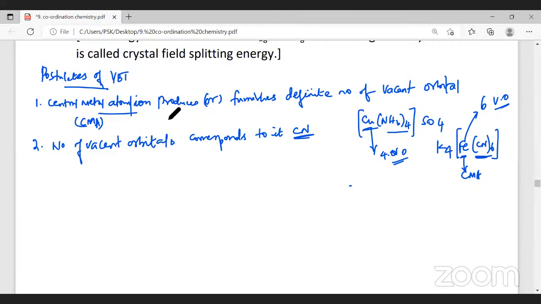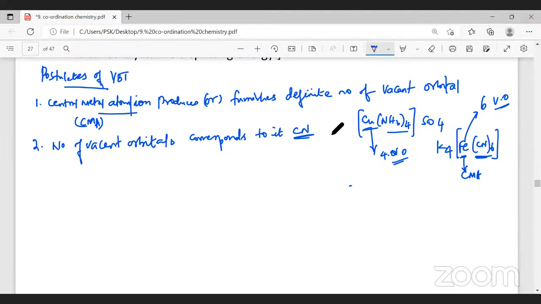Now the first point we learned: the central metal atom or ion should create a definite number of vacant orbitals. How much is that definite number? That definite number depends on the coordination number. The coordination number of copper here is 4, so copper should create 4 vacant orbitals. Iron's coordination number is 6, therefore iron has to create 6 vacant orbitals.